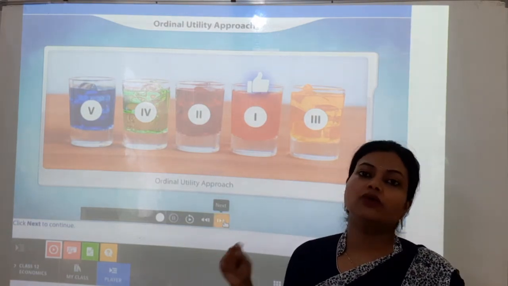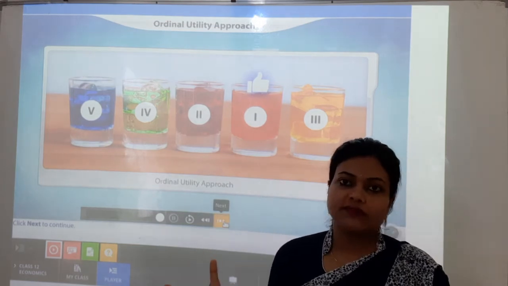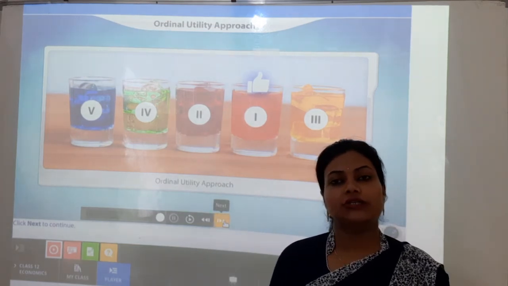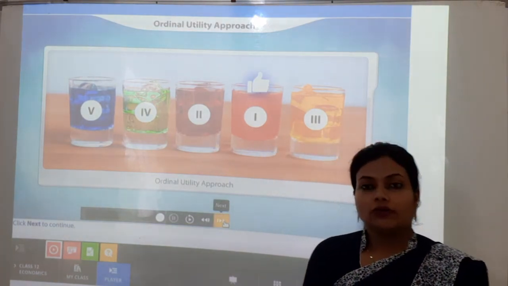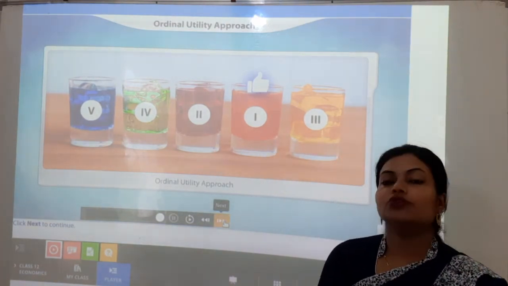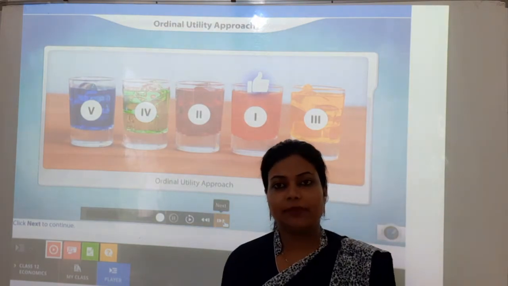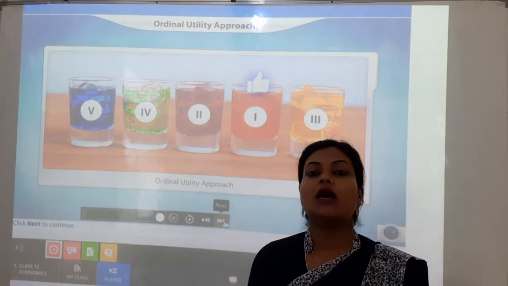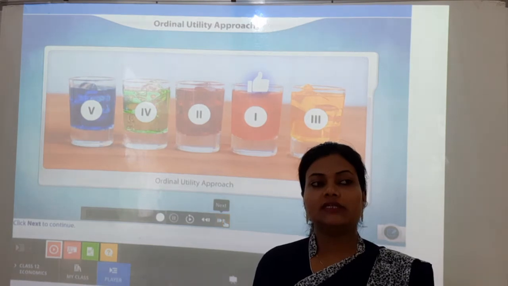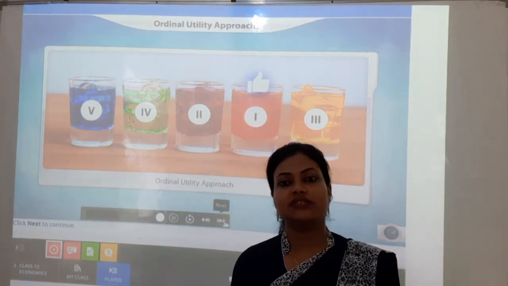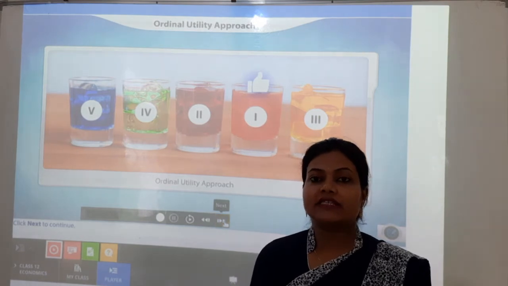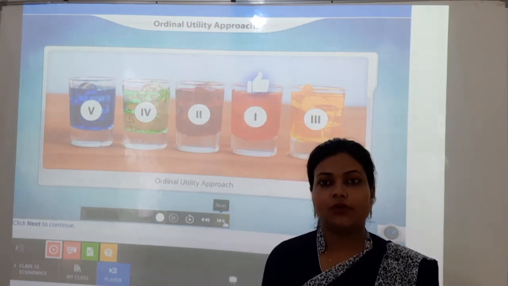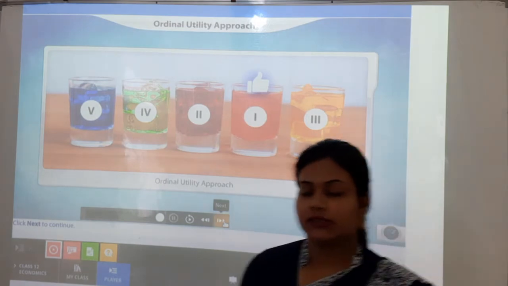Both are talking about the expression of satisfaction only, but the cardinal utility approach is saying that the satisfaction level can be measured in numbers, but in ordinal utility analysis, the satisfaction level can be compared to each other and expressed in a ranking method. Okay, let's see the next detail.